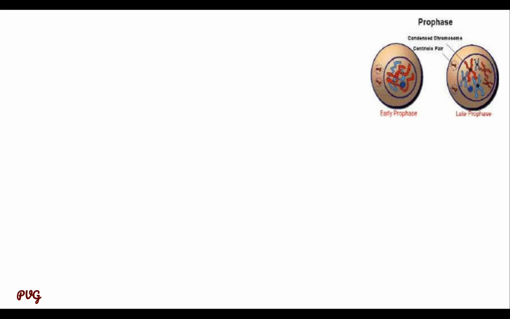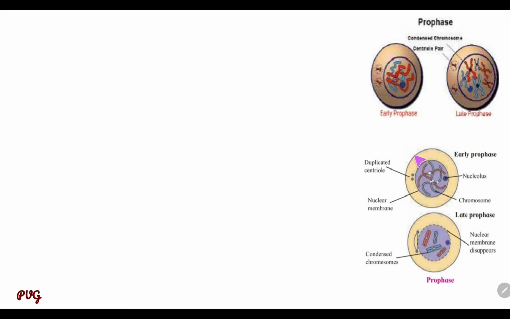See the diagram. These are the two stages of the prophase, that is the early prophase and the late prophase. Centriole is formed, paired centrioles, and condensation of chromosomes is seen in the late prophase. Then see, these are the diagrams of early prophase and late prophase.